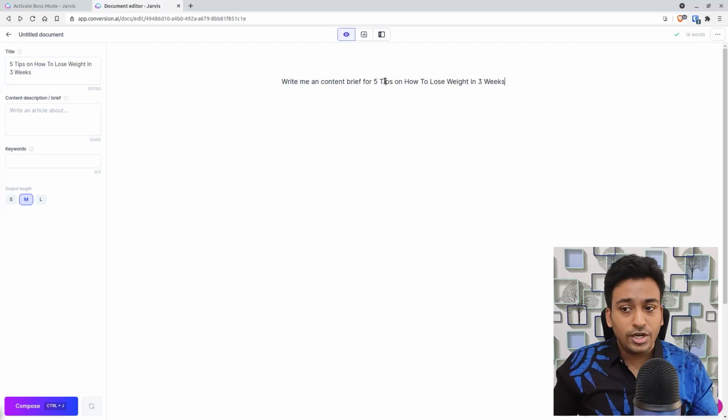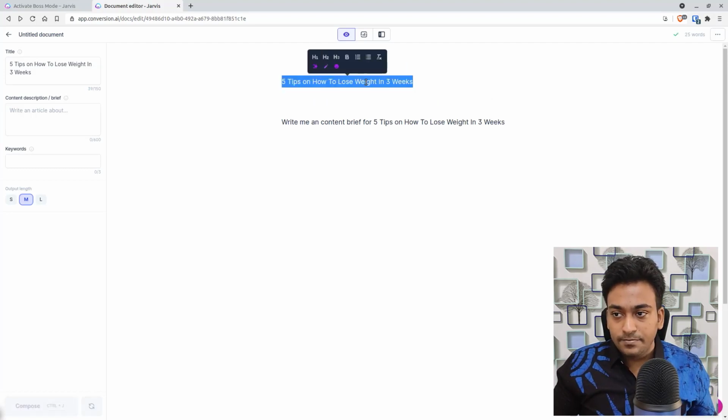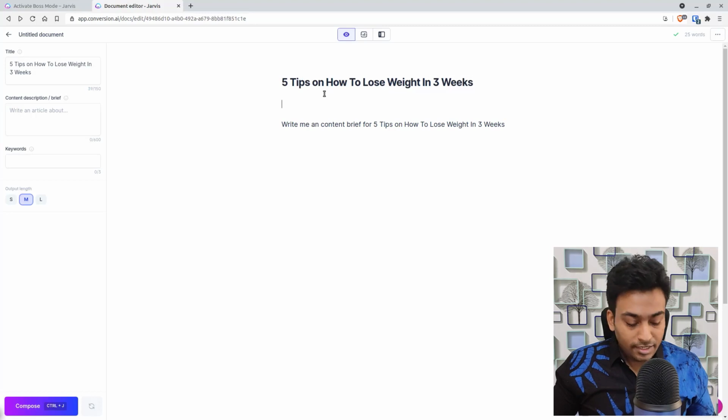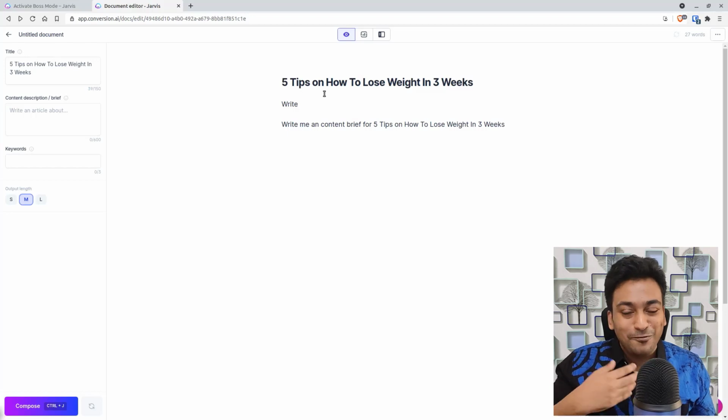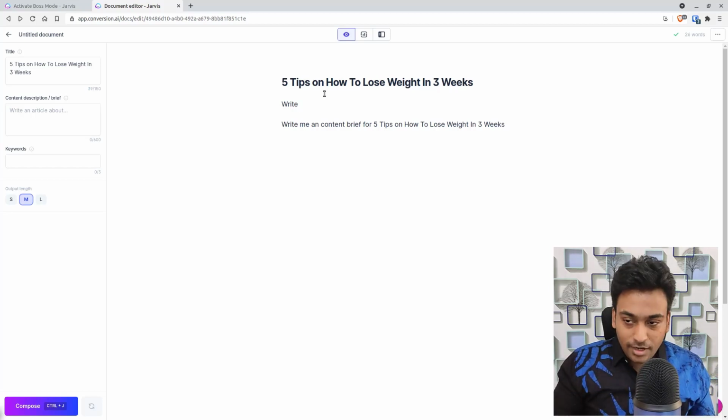There are two ways you can do this. One, if I make this the title H1, I can give another type of command like write me, and I don't need to mention me. I feel like I'm talking to a person. That is what you can do with Jarvis. It does not take all those things, it just tries to understand the context. Write a content brief for about text.